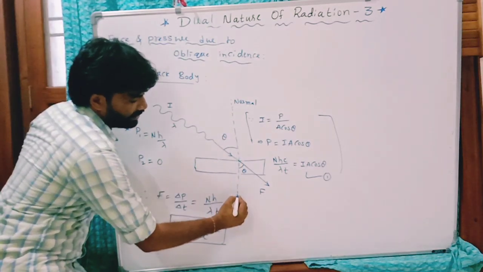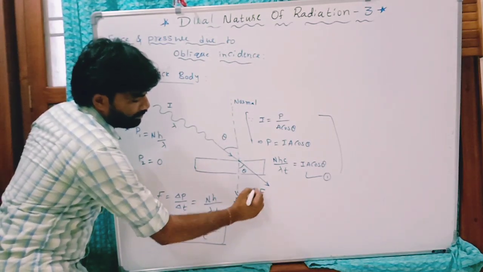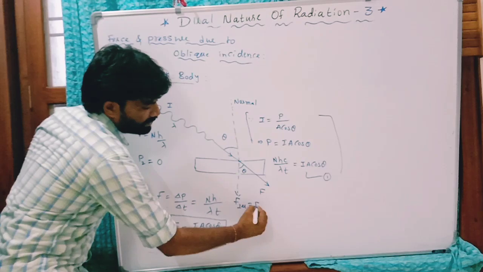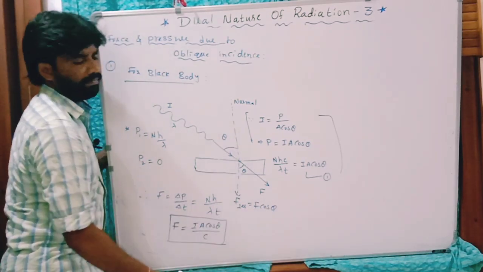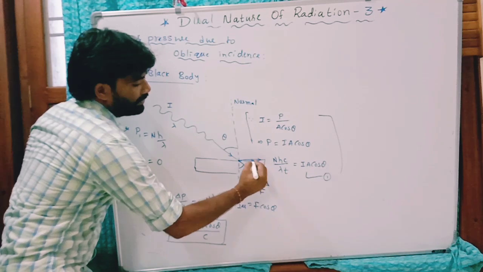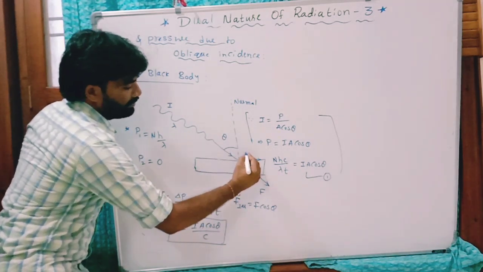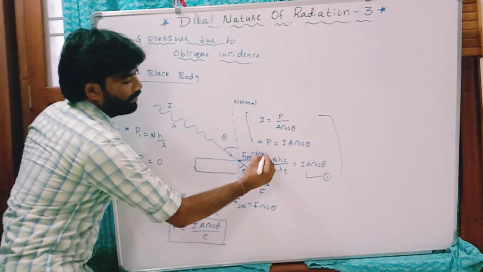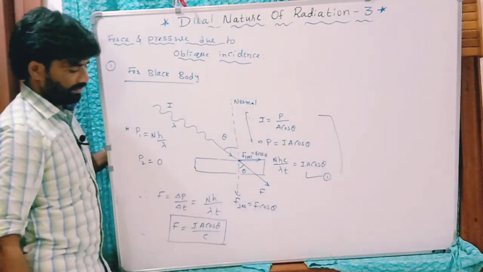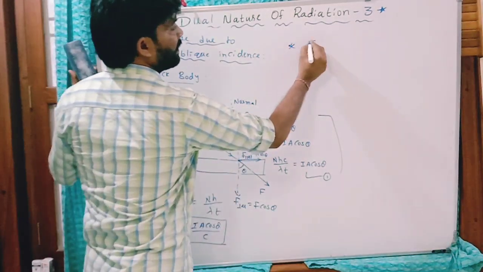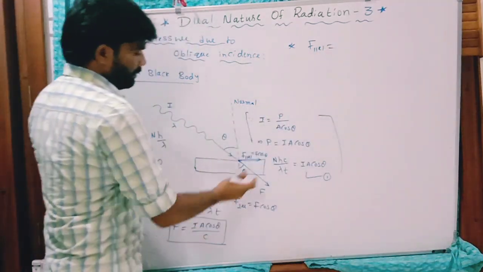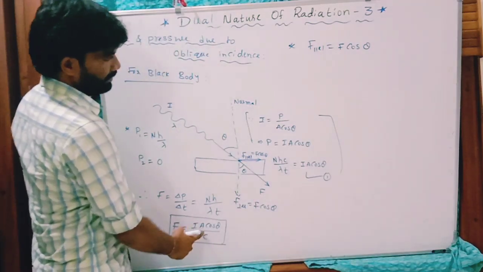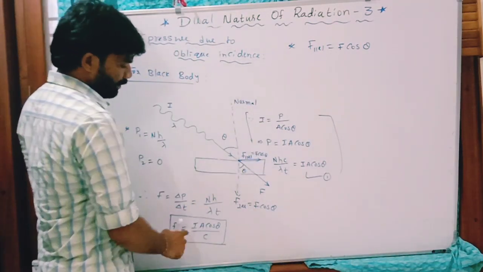So let us resolve this force into components. The component of this force perpendicular to this surface, or along this normal, is F cos theta. Along this direction, that force is F cos theta. The component of force parallel to this surface, I am writing those components here. What is F? This is F, that is the total force. This is the component only.